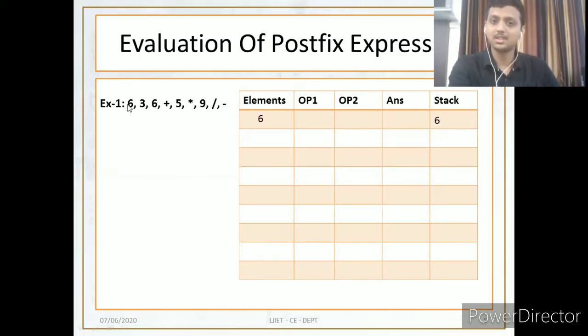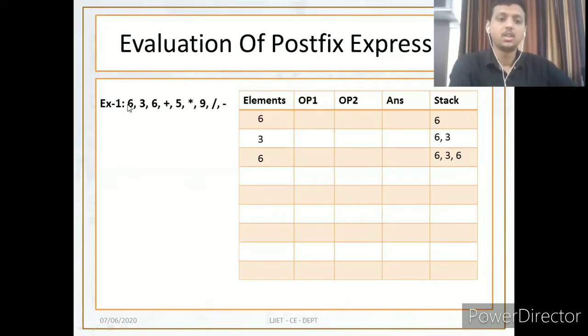Now next is 3, push 3. Next is 6, push 6. Until you get an operator, you just push your operands inside the stack. Operands means any characters or numbers.